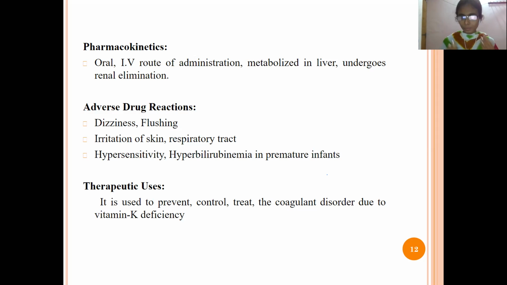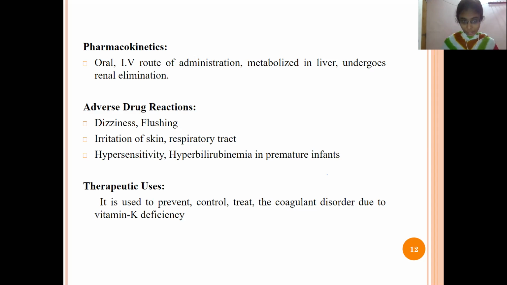So why do we get this problem? Because of the vitamin K deficiency. If vitamin K is sufficient in our body, the blood can clot at the particular time, like the blood can clot within 3 to 5 minutes for a small wound. So if there is vitamin K deficiency, there will be a change or disturbance in the clotting of the blood.